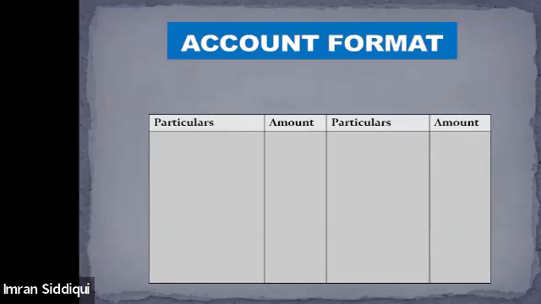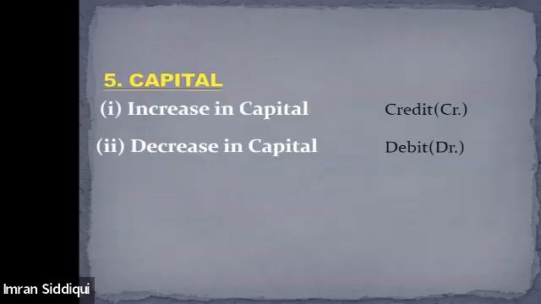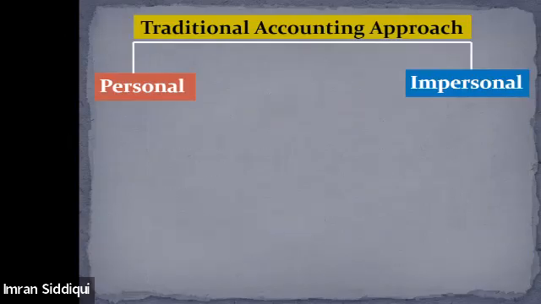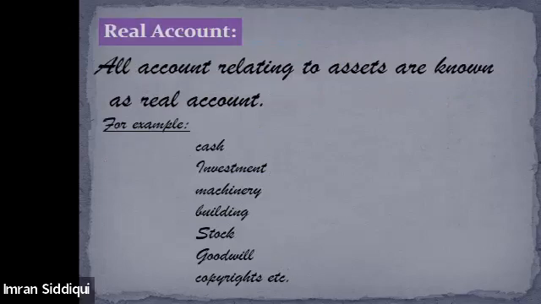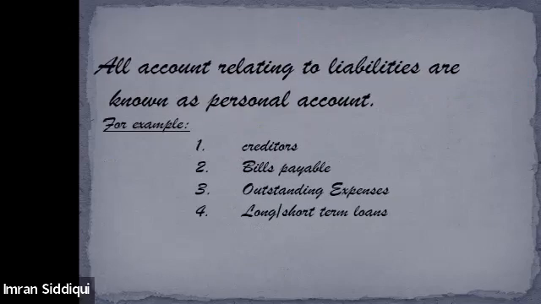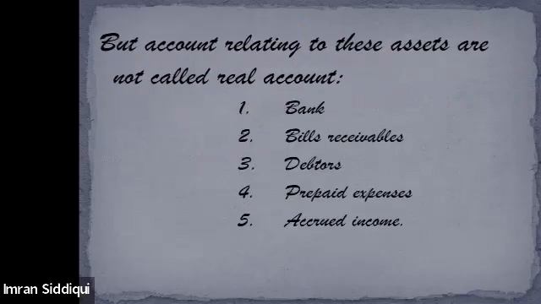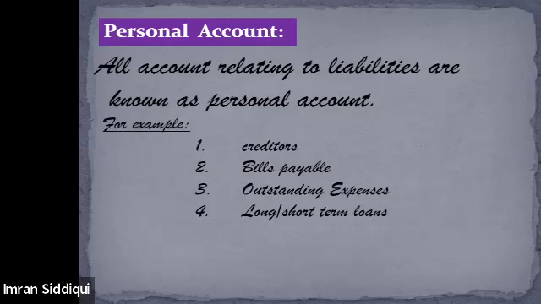We did 3-4 questions based on that, and then we understood the different types of account on the basis of the traditional accounting approach. There are two types of account: personal and impersonal, and under impersonal we have nominal and real account. A nominal account deals with losses, expenses, and income or gain. A real account deals with all kinds of assets. Every asset account is considered a real account, but it does not include accounts like the bank, bills receivable, debtors, and prepaid expenses. All these are not included in the real account, even though these are assets.